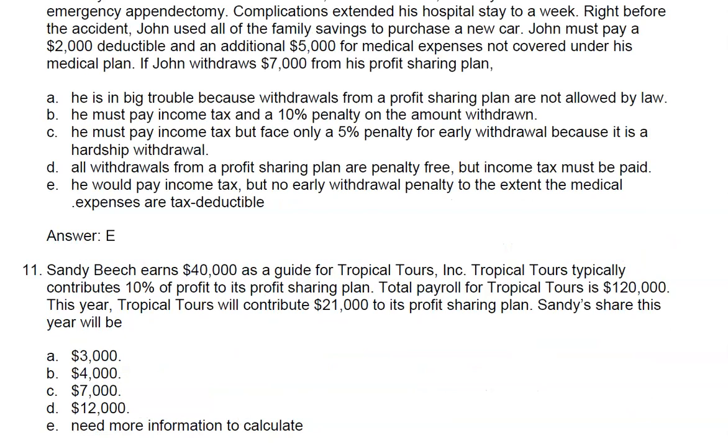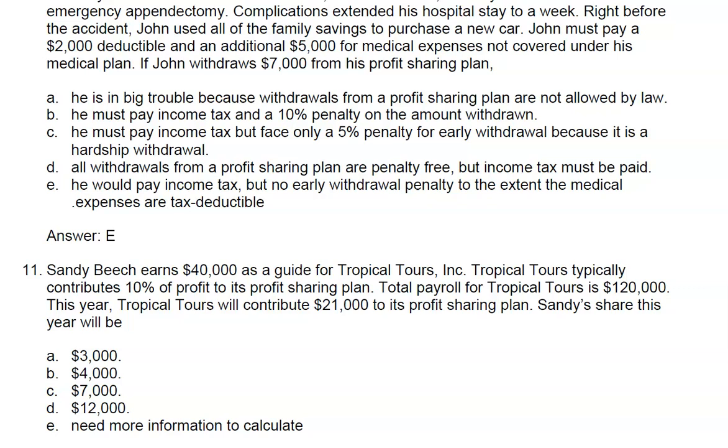Question 11. Read the question now, choose the correct answer, and pause the video now. Sandy's share this year will be, well, Sandy earns $40,000 per year. The company will contribute 10% to its profit sharing plan. The payroll was $120,000.